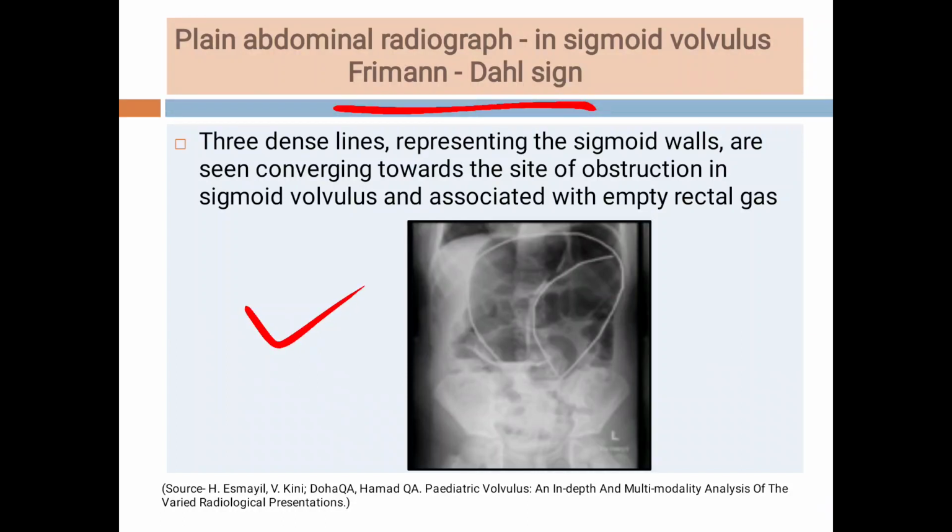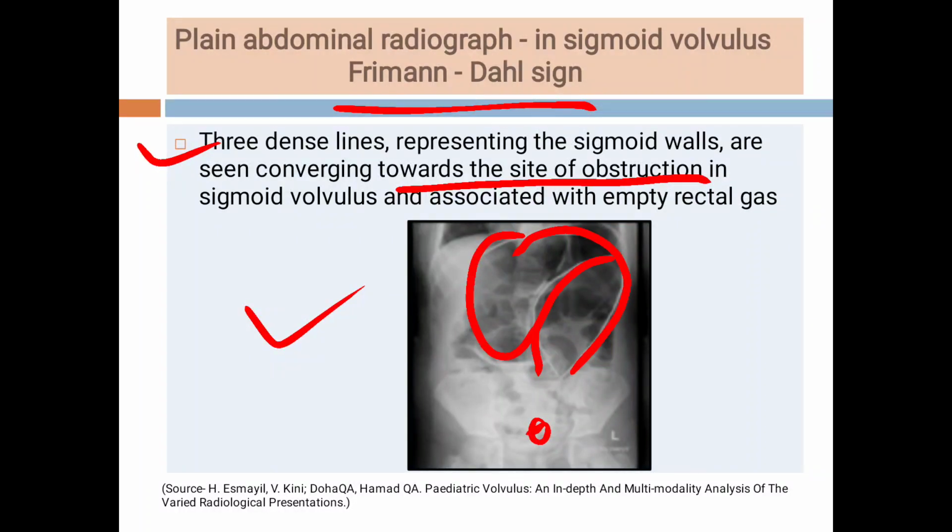In this sign, see, there are three lines which represent the sigmoid walls, and they are seen converging towards the site of the obstruction in sigmoid volvulus, and there is an empty rectal shadow. This is one line, this is the second line, and this is the third line. The three lines are converging towards the site of the obstruction, and see students, there is no gas